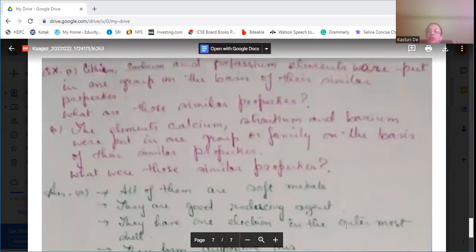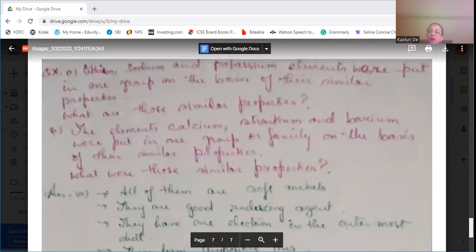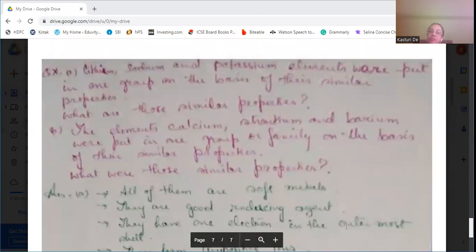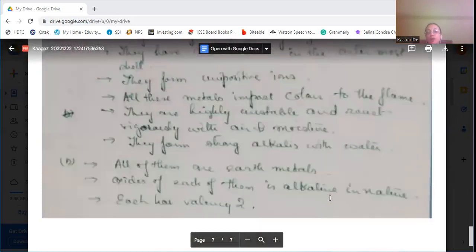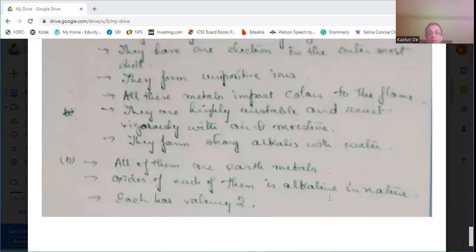Okay. The next part is the elements calcium, strontium, and barium were put in one group or family on the basis of some similar properties. So what were those? All of them are alkaline earth metals. Okay, the oxides of each of them are alkaline in nature, and each has a valency of 2.